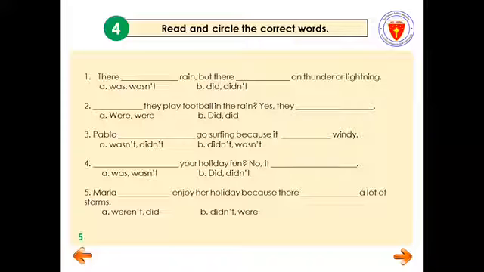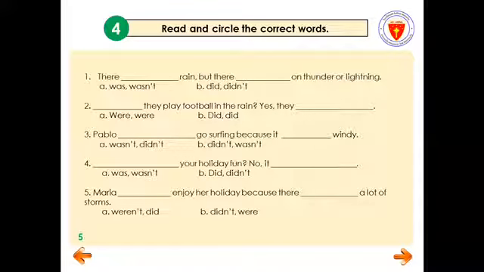Okay? I will read the example number 1, and let's try to answer all together. Now, number 1. "There blank rain, but there blank on thunder or lightning." Again, "There blank rain, but there blank on thunder or lightning." Okay, so what do you think is the answer? Is it letter A, was or wasn't, or B, did and didn't?